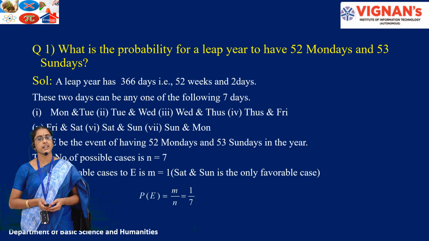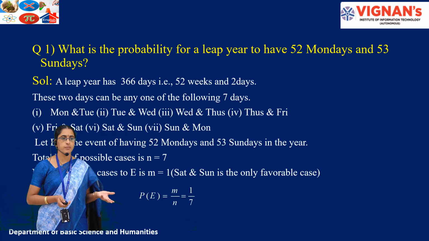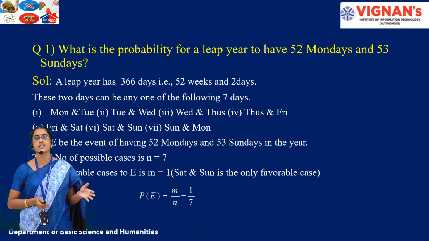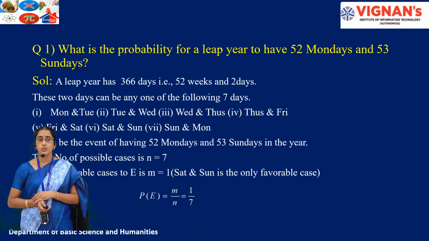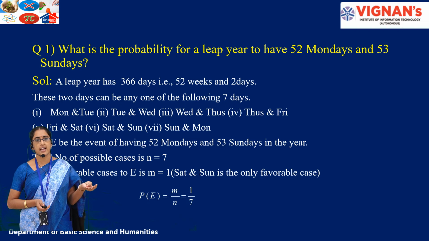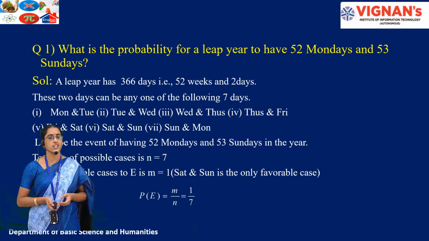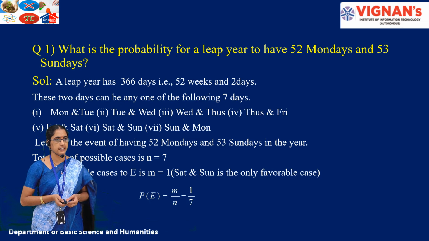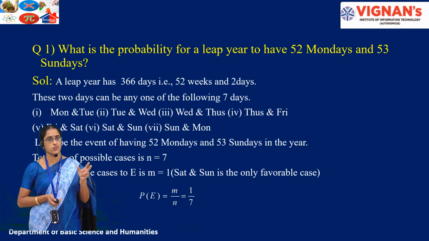What is the probability for a leap year to have 52 Mondays and 53 Sundays? Leap year means, as everyone knows, 366 days, which is equal to 52 weeks plus 2 extra days. Those 2 days can be a combination of 2 days of the week, that is Sunday, Saturday, or Saturday, Friday, anything. If you clearly see, the combinations are Monday-Tuesday, Tuesday-Wednesday, Wednesday-Thursday, Thursday-Friday, Friday-Saturday, and Saturday-Sunday. These are the combinations of those 2 extra days.